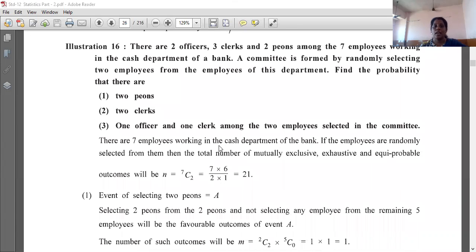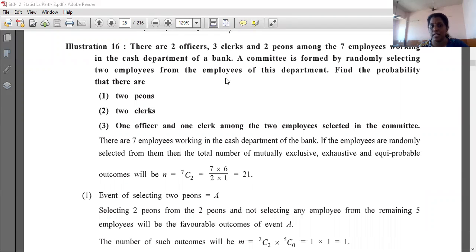Now our next question, that is our 16th illustration. Now see, there are 2 officers, 3 clerks and 2 peons among the 7 employees working in the cash department of a bank. A committee is formed by randomly selecting 2 employees from the employees of this department. Find the probability that there are 2 peons. Means you have to make a committee of 2 employees. Out of these 2 officers, 3 clerks and 2 peons, total like कितने हैं?